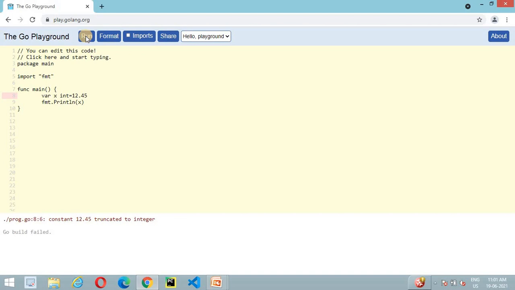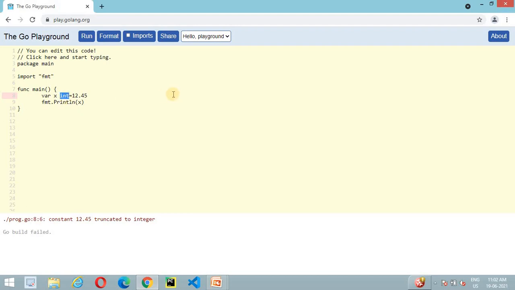Yeah, because it's actually truncating the decimal fraction value, so that is not possible directly. So you need some conversion mechanism. We will discuss those later on, but here we are just focusing on how we can declare a data type. So we covered float and int. Let's move on to the string data type, or let's discuss the byte and rune as well.